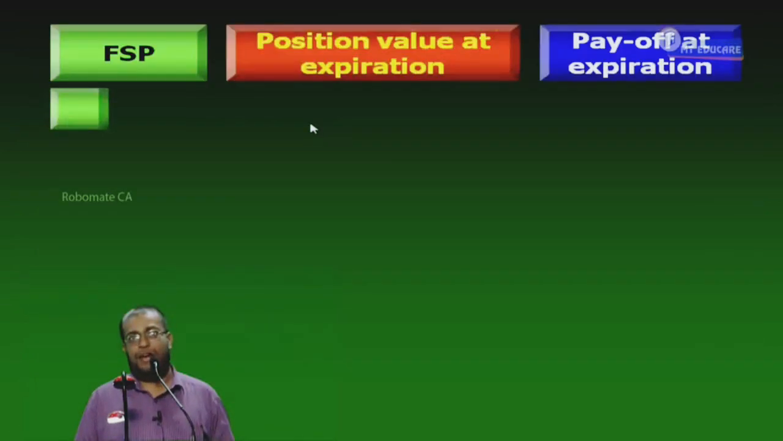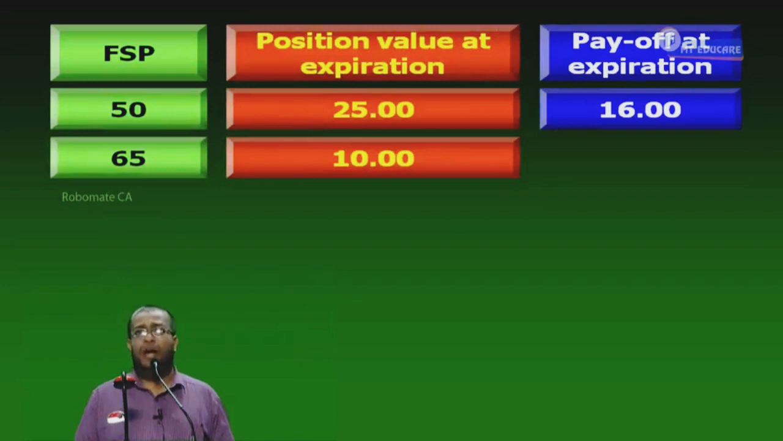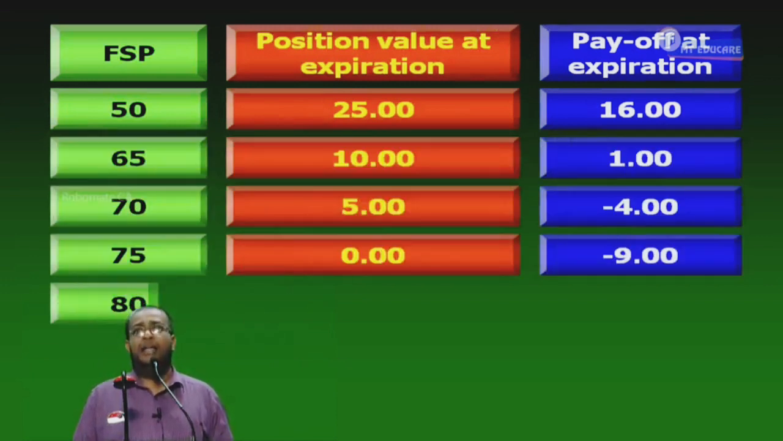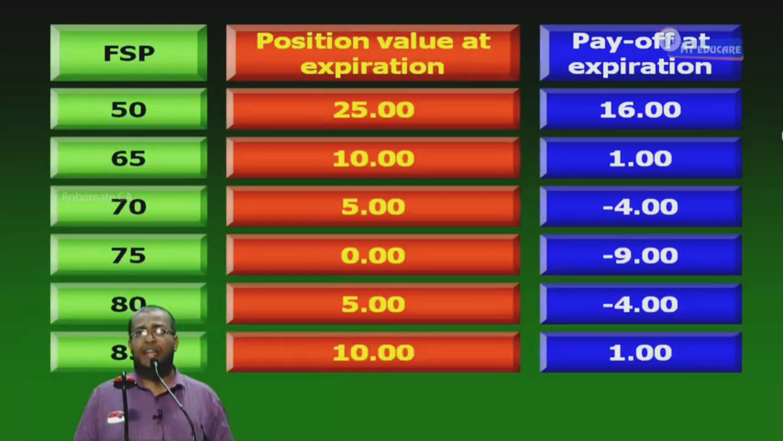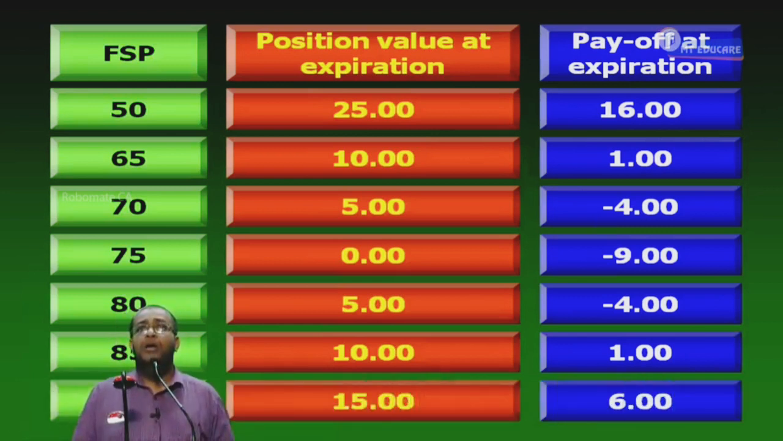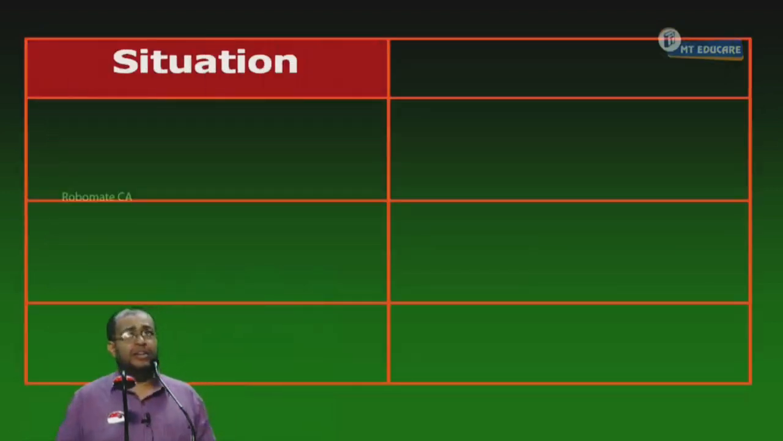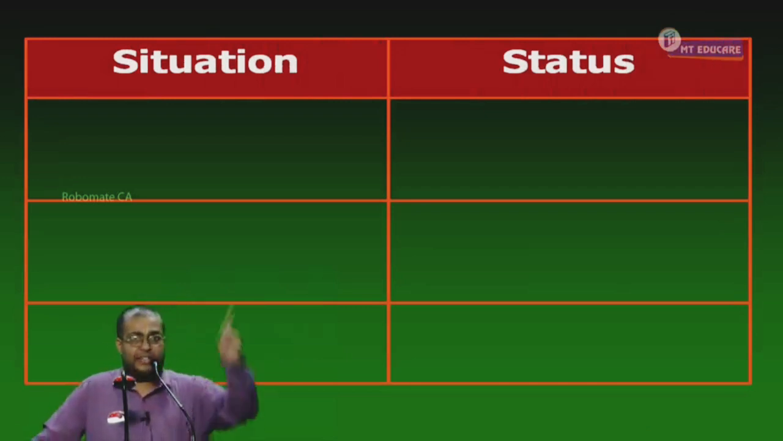0 plus 25. Right now, 65 is going to be what? 10 and so on. And the payoff is always 9 rupees lesser. Yes or no? Because premium is going to be how much rupees here? 9 rupees. 25 minus 9, 16 and so on. I think you are following or not? Just a summary. Now, look at this. This is important. Situation and then what? Status. You all answer.